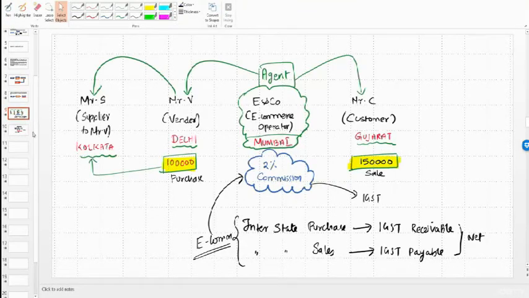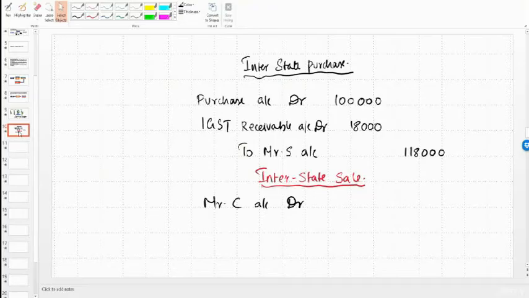Sale is 1,50,000, right? But it's an interstate sale. It will also attract GST, right? So first we'll recognize sales to sales account 1,50,000, and this will attract IGST.